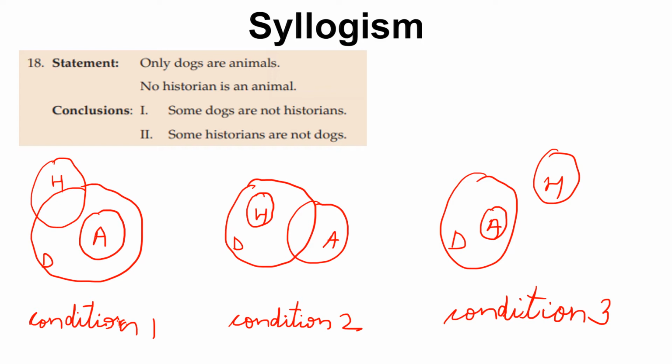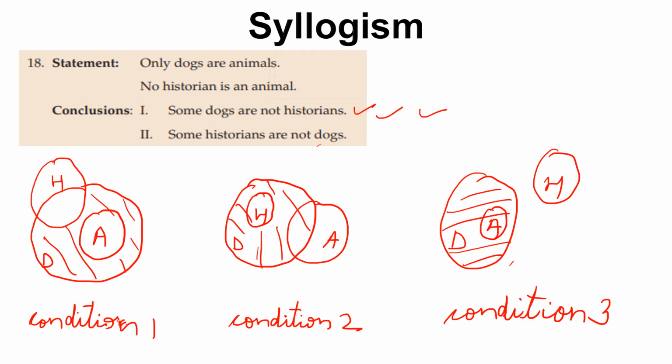Now we move to conclusions. Conclusion 1 says some dogs are not historians. So we move to condition 1 and check. These are dogs and there are dogs which are not historians, this portion. So this is true for condition 1. Now condition 2: some dogs are not historians. Again we find dogs which are not historians, so this is true for condition 2. For condition 3 again we find dogs, this whole circle, so condition 3 is also true.